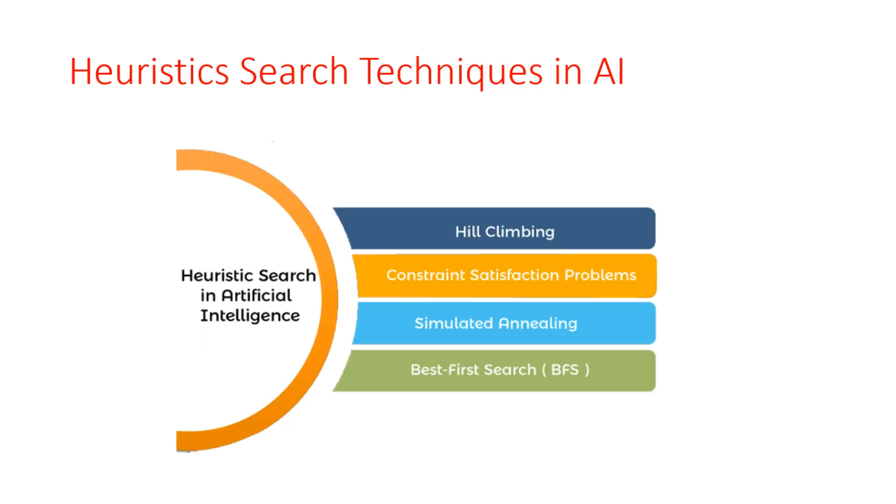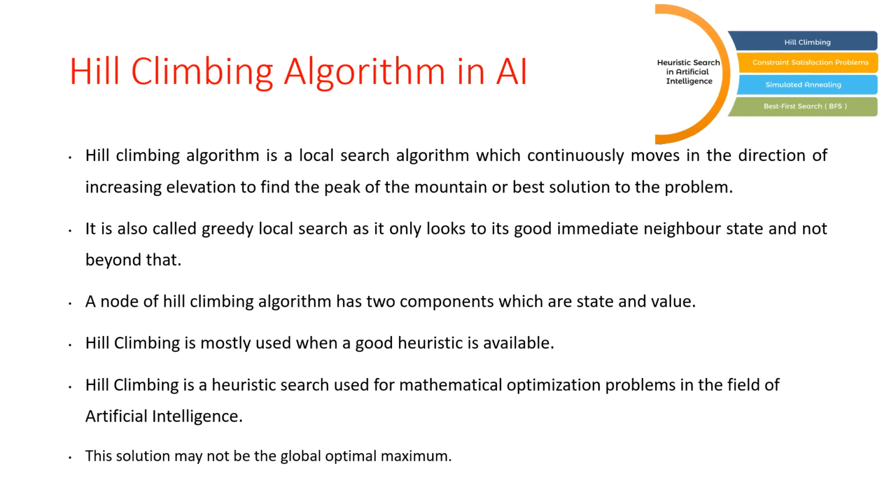So in heuristic search in artificial intelligence, there are different techniques like hill climbing, constraint satisfaction problem, simulated annealing and best first search. We are going to discuss these points one by one. The first heuristic search technique is the hill climbing algorithm. So let us discuss it here.